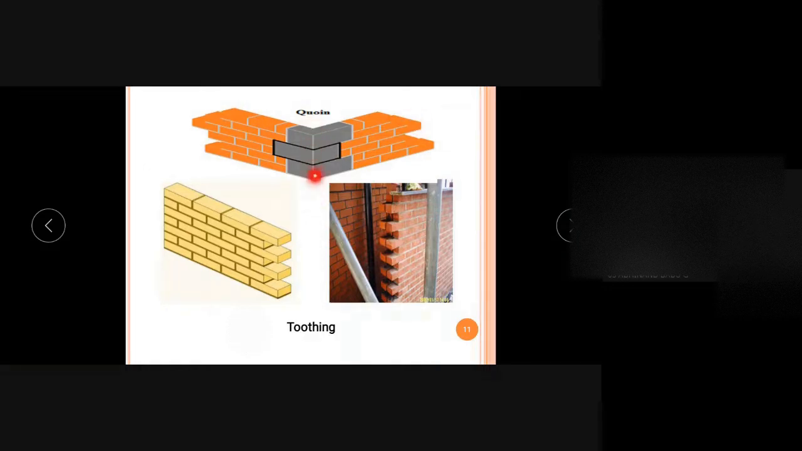So this corner is known as the quoin. And the particular brick which is placed there is known as a quoin header or a quoin stretcher, which we are placing there.